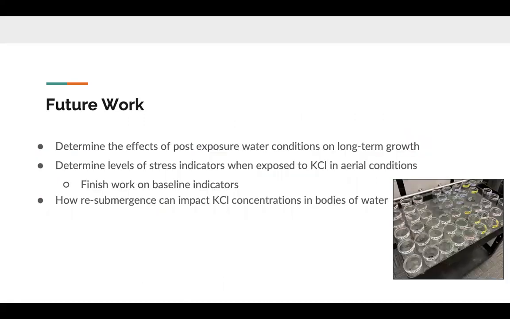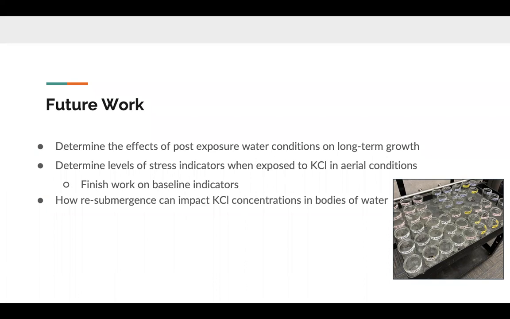And then some of the future work that needs to be done, and some of this has already been started, it's just continuing. So first, we want to determine the effects of post-exposure water conditions on long-term growth. To do this, we will be exposing mussels to a sublethal potassium chloride concentration, and then having a 72-hour aerial exposure, and then resubmerging them into different water conditions for 4 weeks to see if it can impact their long-term growth. Some of these post-exposure water conditions include water temperature, food quality, or even food quantity.